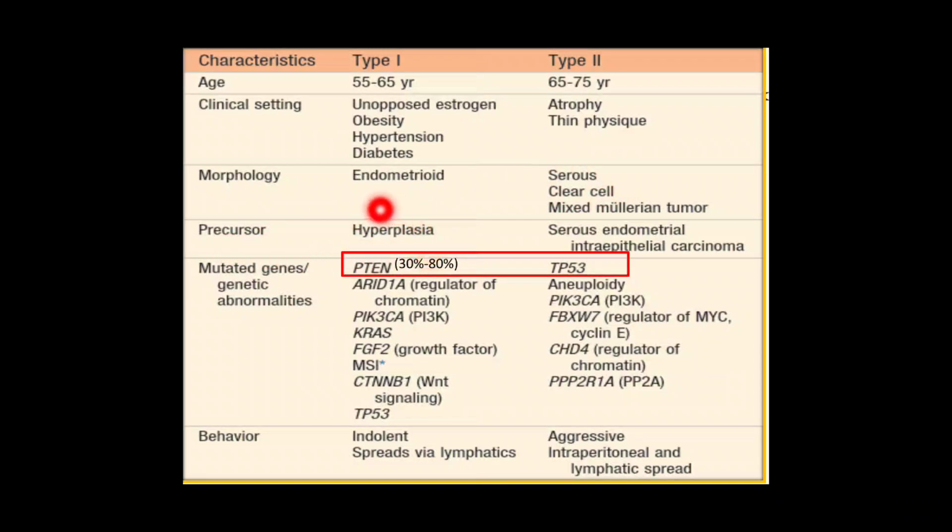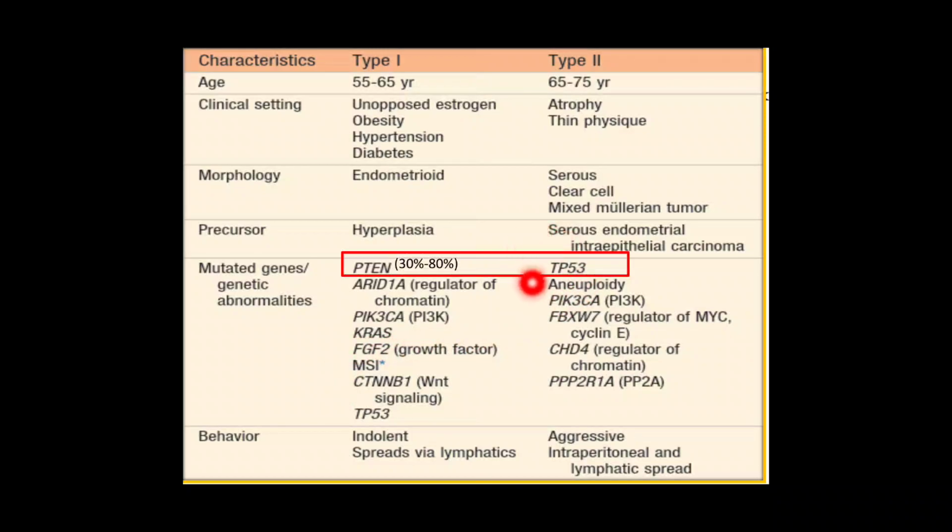Precursor lesion in case of type 1 is endometrial hyperplasia, while in type 2 it is serous endometrial intraepithelial carcinoma. Now next is the mutated genes. Mutated genes for type 1 are PTEN, then ARID1A, PIK3CA, which are oncogenic protein, then KRAS, FGF2, MSI, microsatellite instability gene, TP53.